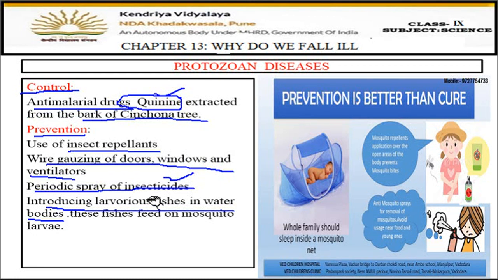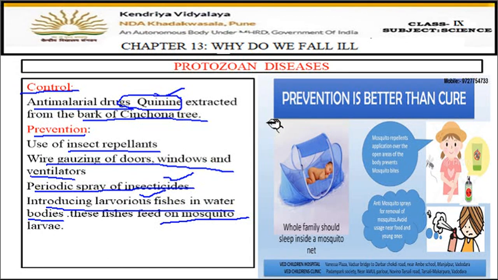So introducing larvivorous fishes, which are very small fishes that feed on the larvae of the mosquitoes, means these fishes eat the small babies of the mosquitoes. If there is any water body nearby, these fishes should be introduced so they feed on the mosquito larvae and finish them. So then malaria can also be prevented.